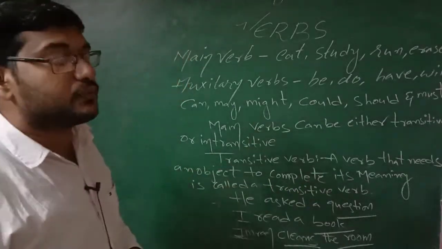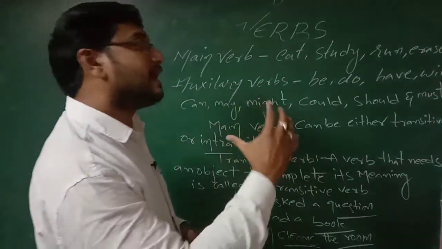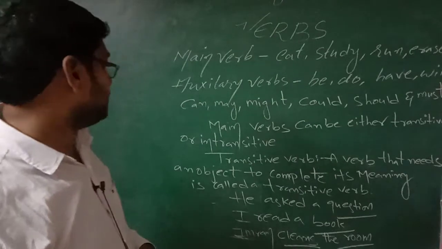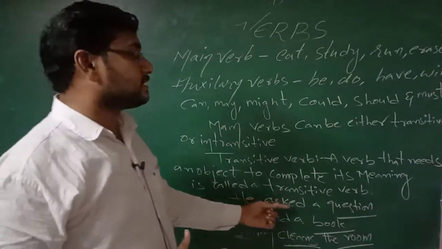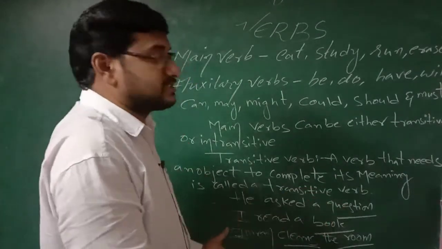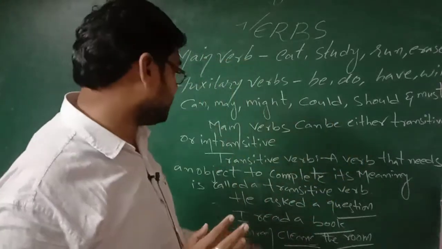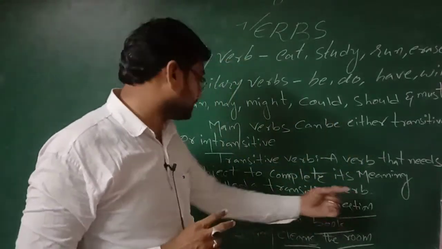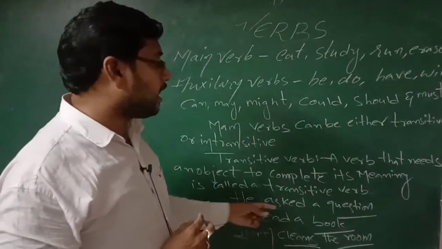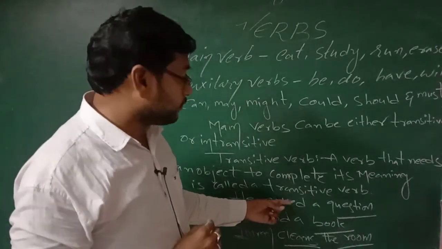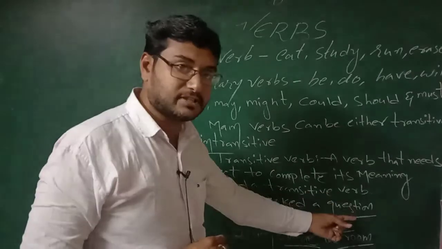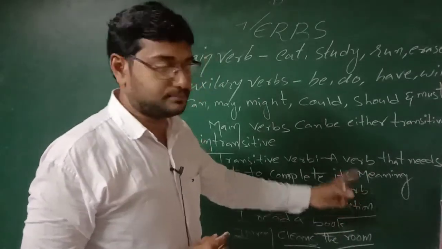So in the sentence, what is required? An object. For example, he asked a question. What did he ask? A question. Question is the object. He is the subject, asked is the verb. What did he ask? A question. So question is the object.